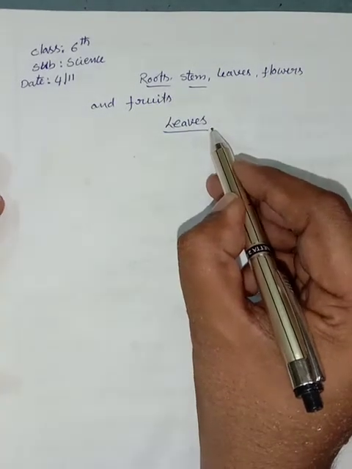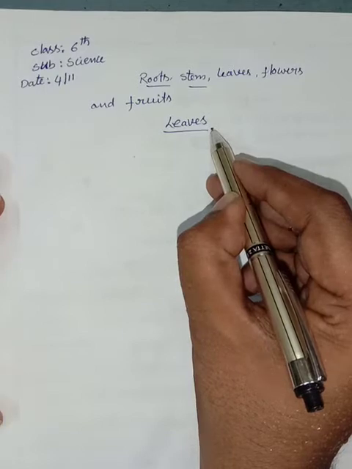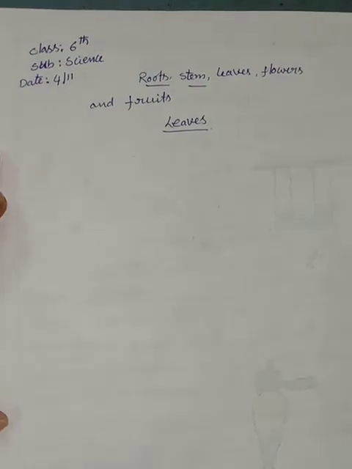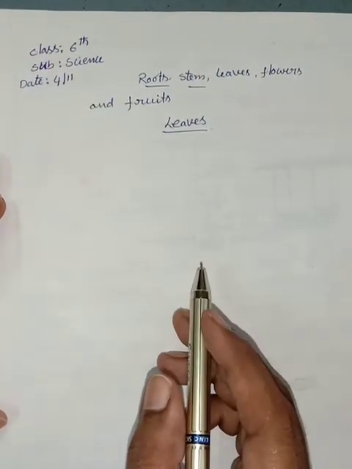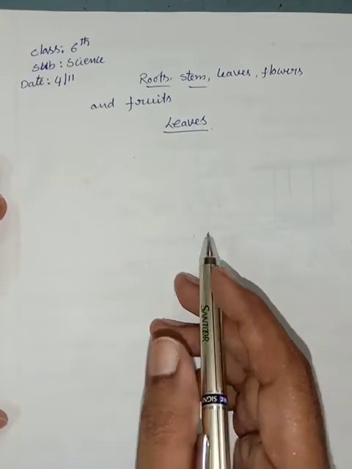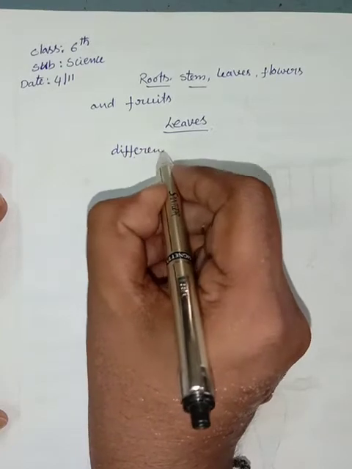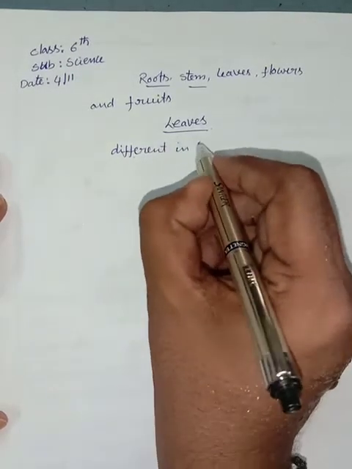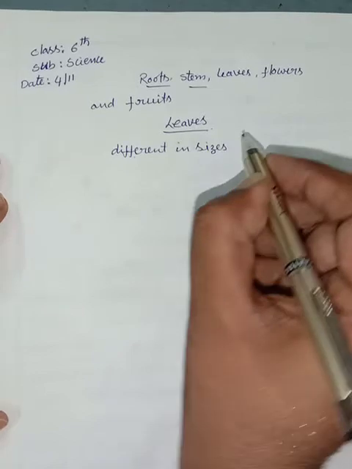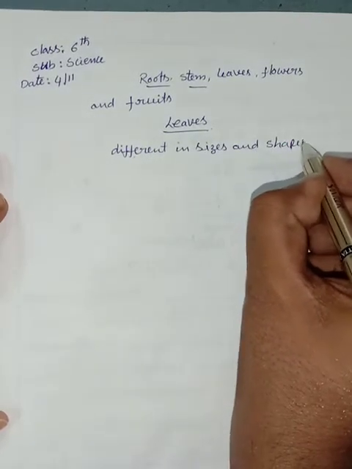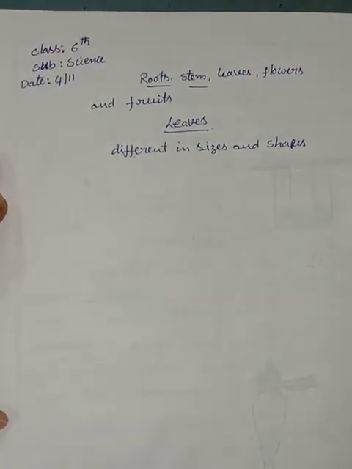In our surroundings, different types of plants are present. In all these plants, the leaves are different in sizes and shapes. Children, in different plants, the size and shapes of the leaves are different.